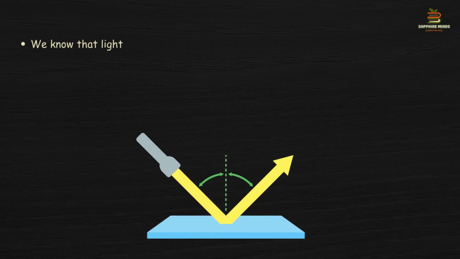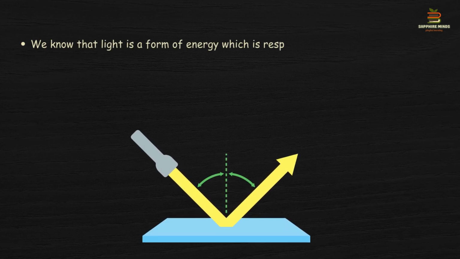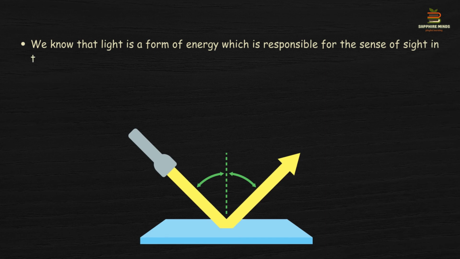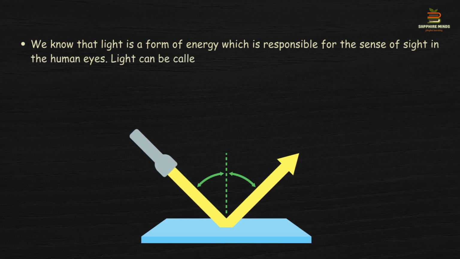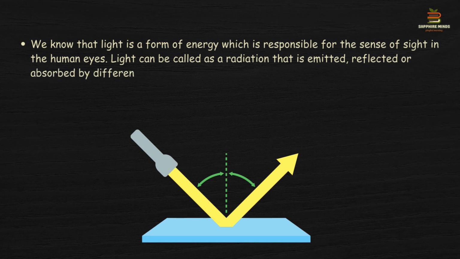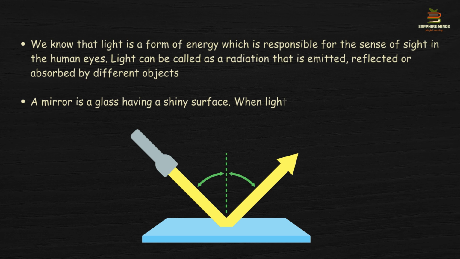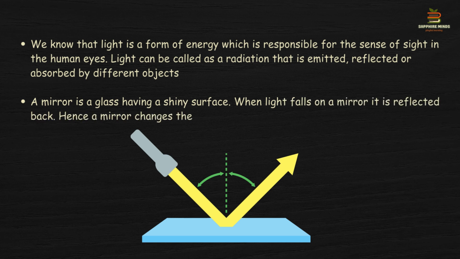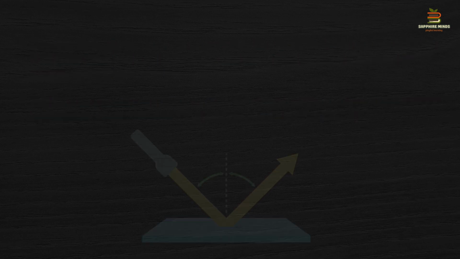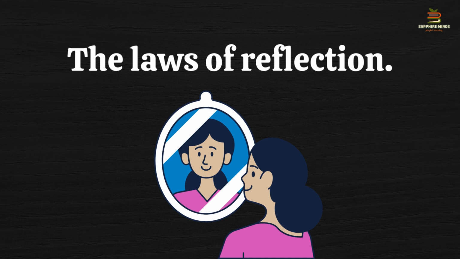Now when the light is coming and falling into the mirror, it will be reflected back, right? And that you already know. So you can try it with the help of a torch also. Like when the light will be fallen on the mirror, that mirror will reflect that light back because its surface is smooth, right? Now let's move on to the laws of reflection.